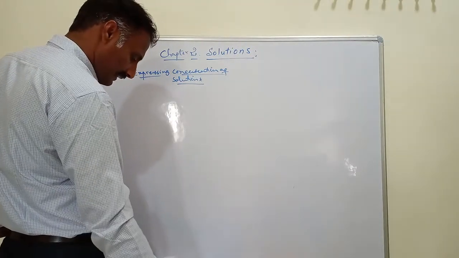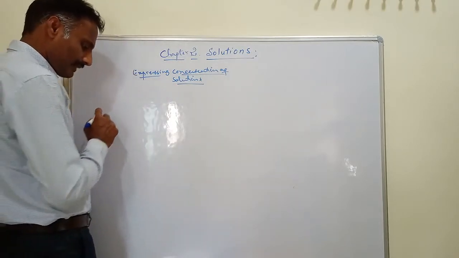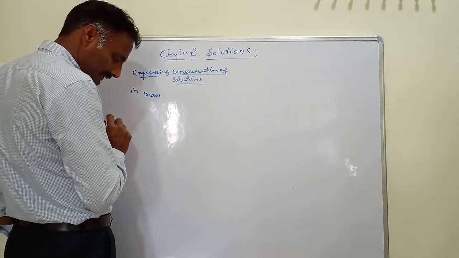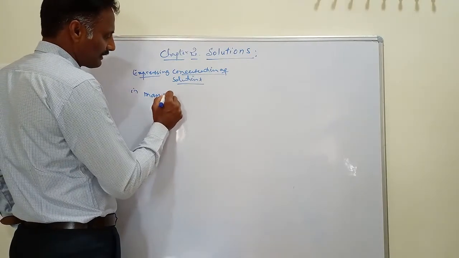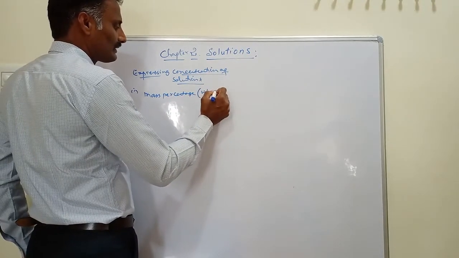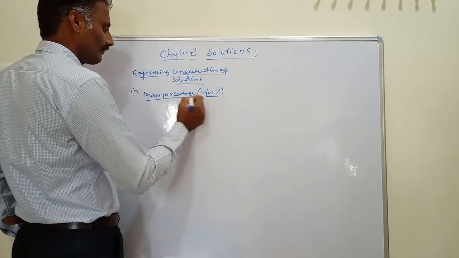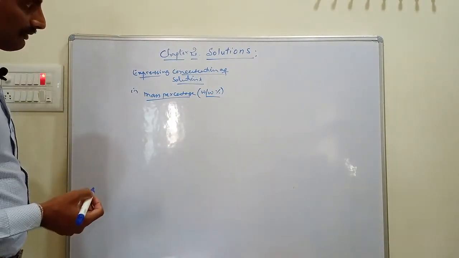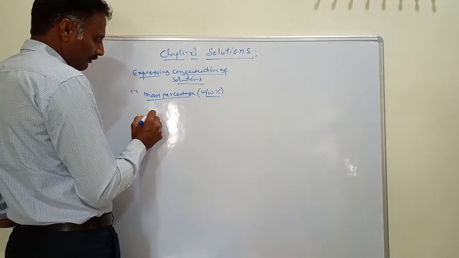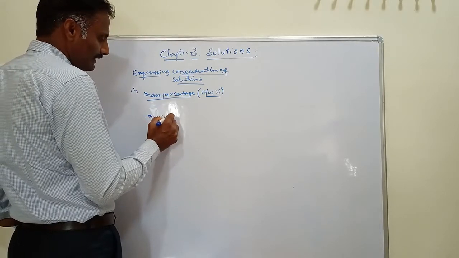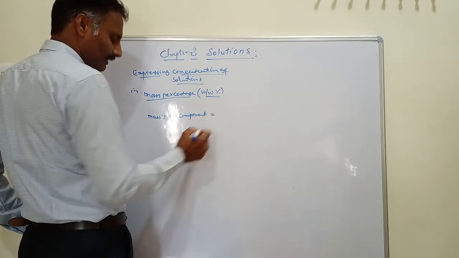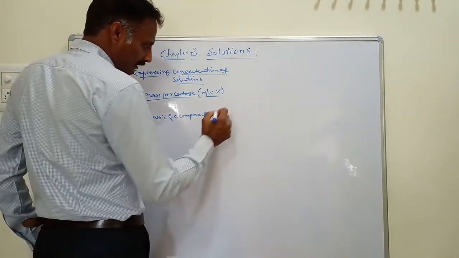The first one we are taking is called mass percentage. Mass percentage is nothing but weight by weight percentage. Here, mass by mass percentage or weight by weight percentage is defined as follows. Mass percentage of a component is equal to the mass of the component in the solution.